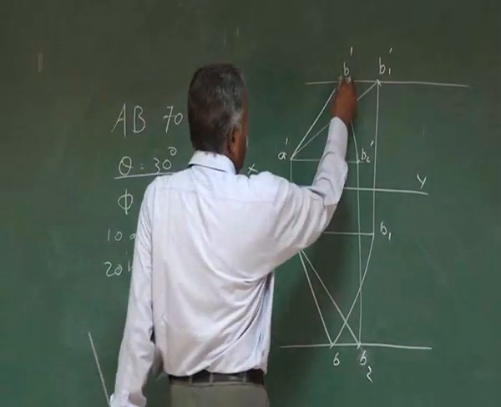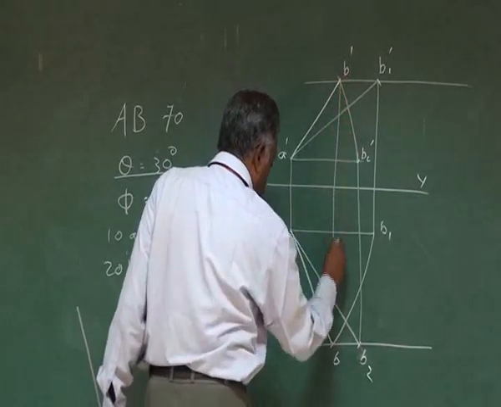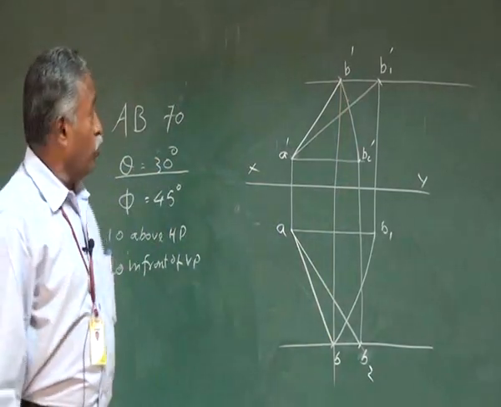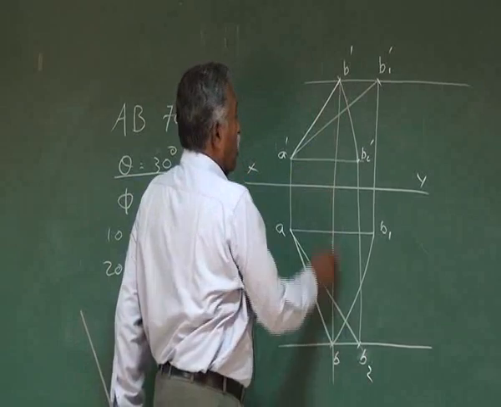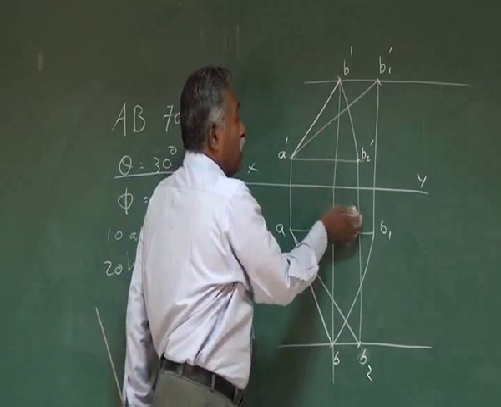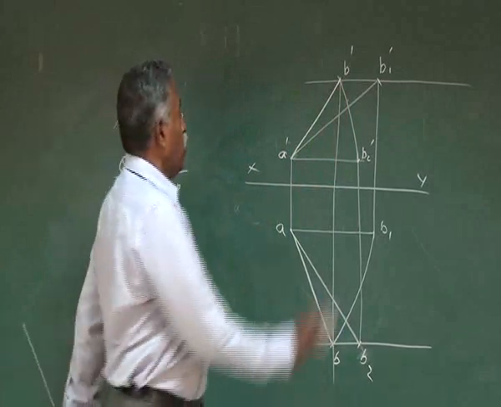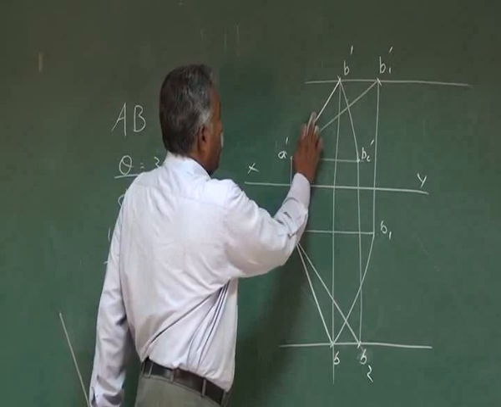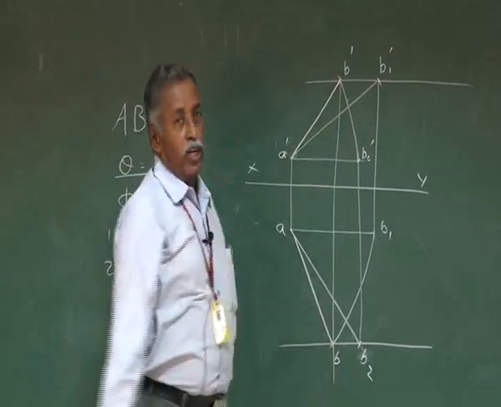If you join this B dash and B, this should pass through the same projector. B and B dash should pass through the same projector. Once it is passing through the same projector, then we can confirm that the problem is solved correctly. So we have drawn the projections: A dash B dash is the front view of the straight line and AB is the top view.